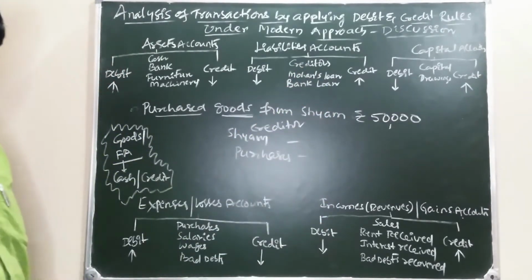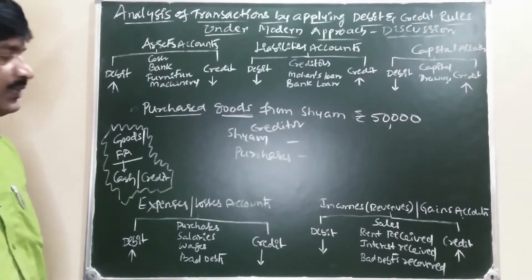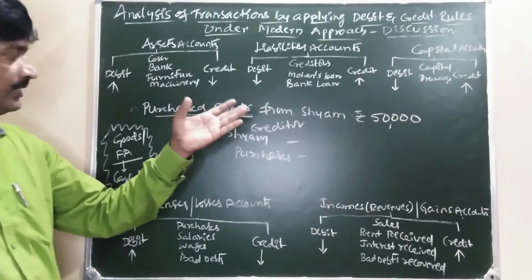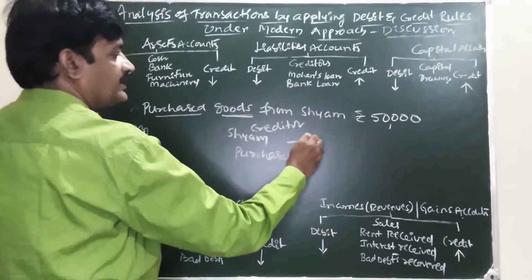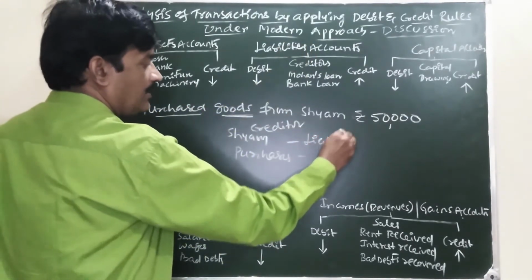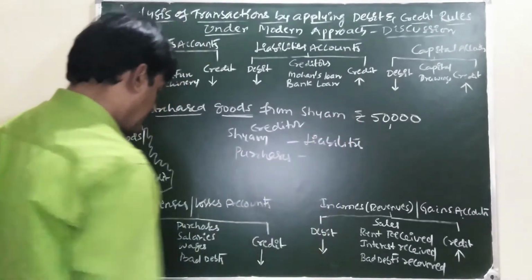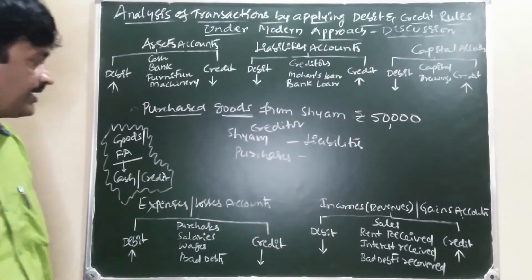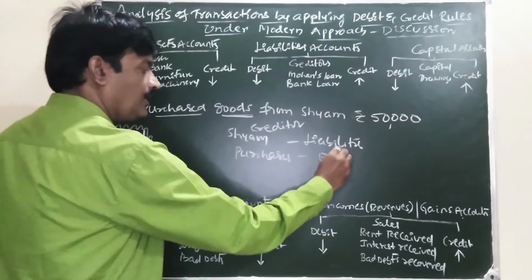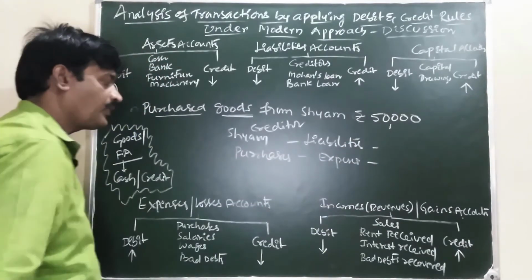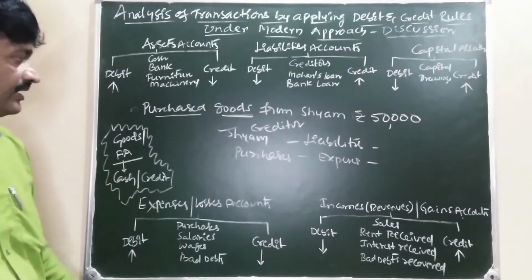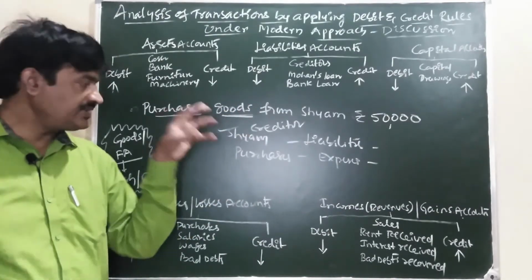Due to Shyam, the amount is not paid. Shyam is our creditor. Creditor comes in liabilities account. Purchases comes in expenses, losses account. Now you concentrate on creditor, that is Shyam.